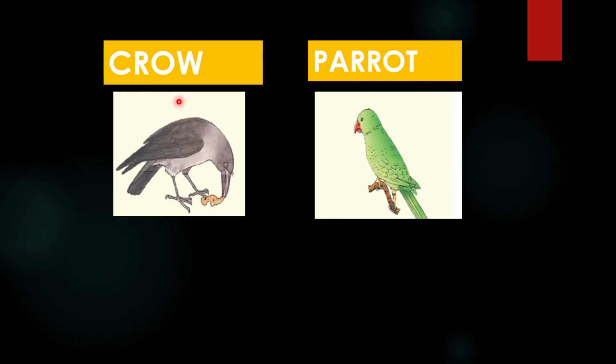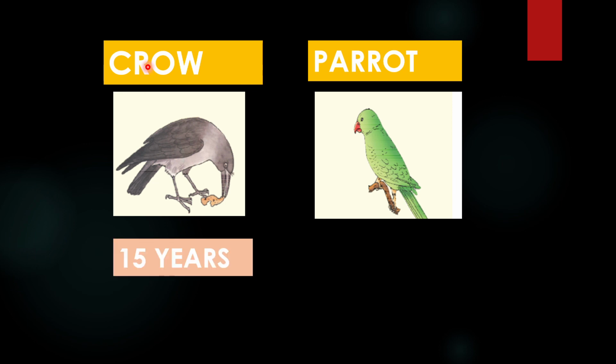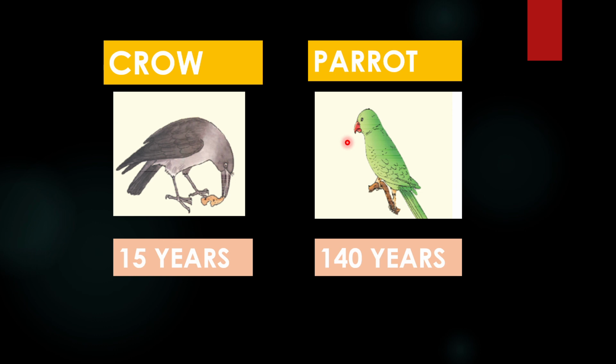Okay, now how long do you think a crow can live? Crow lives for 15 years. And what about a parrot? Some of you might have a pet parrot as well. So a parrot surprisingly lives for 140 years. Okay, it's huge, I know.